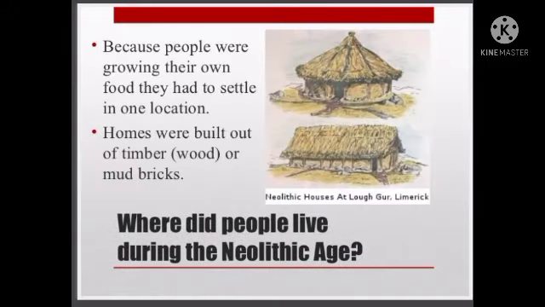Where did people live during the Neolithic age? Because people were growing their own food, they knew how to make their own food. So they had to settle in one location, because if they settled in one place, they could do agriculture easily.